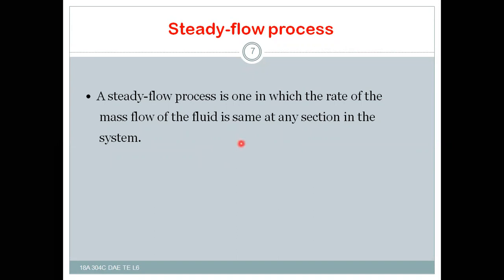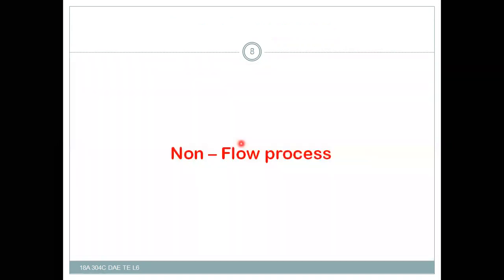This is the steady flow process. And in a non-flow process, there is no flow.